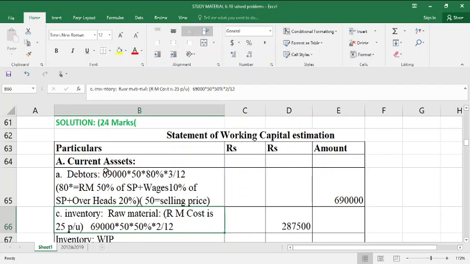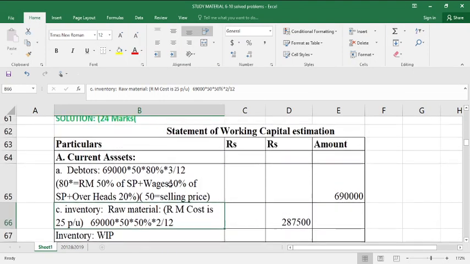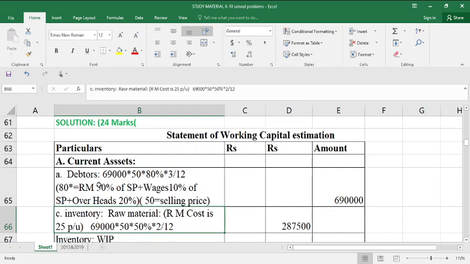As I said earlier, go through the particulars, note down the items in terms of assets and liabilities, and once you note down the transactions or items in terms of assets and liabilities, then go on writing in terms of assets and liabilities. Once you classify assets and liabilities, you can write assets first. So here first one is current assets. Under current assets there is no cash in hand. Even if cash in hand is there, it need not be written first, it can be written at the end also.